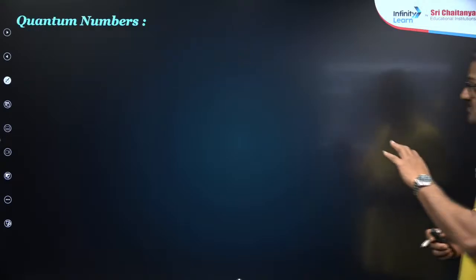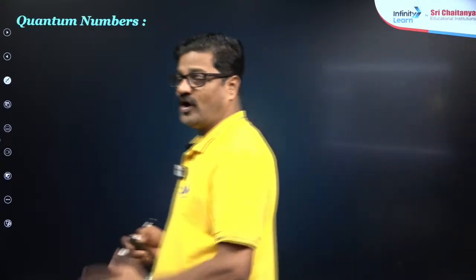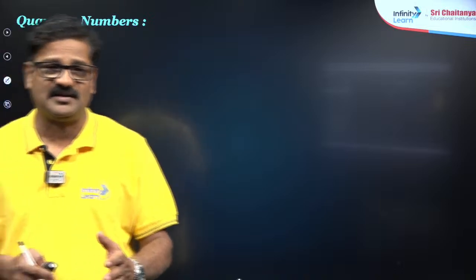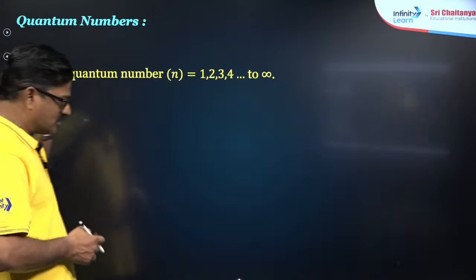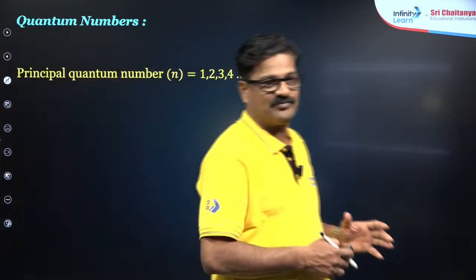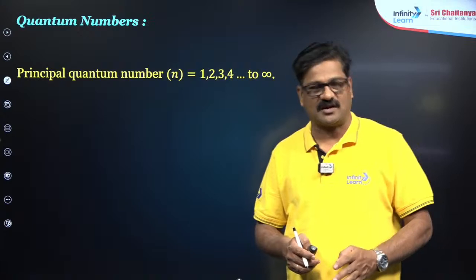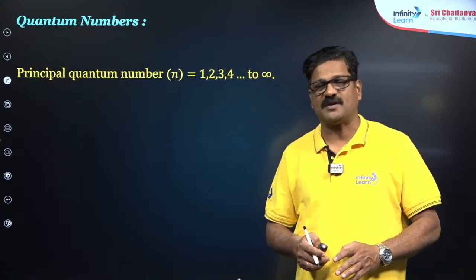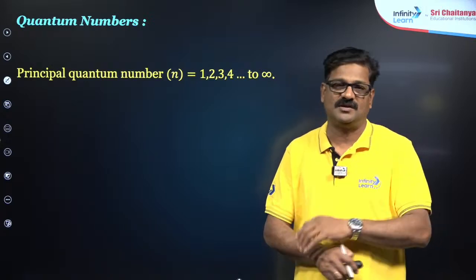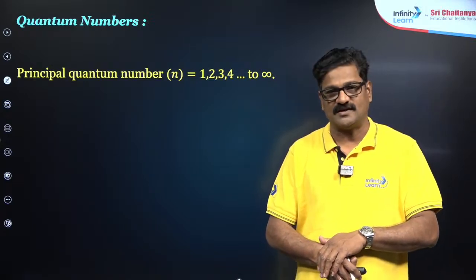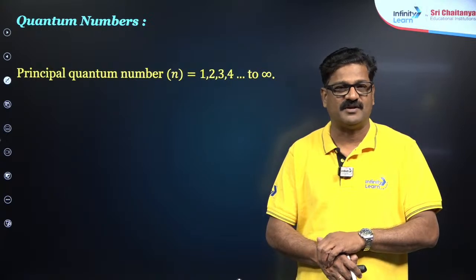Now let us see quantum numbers. In the last decade, eight times questions were asked from quantum numbers, so that is the importance of quantum numbers. To designate an electron in an atom, a set of four quantum numbers is required. First is the principal quantum number. It signifies to which shell an electron is related. It is designated with n, and it was proposed by Niels Bohr.